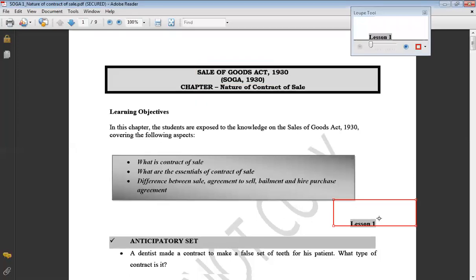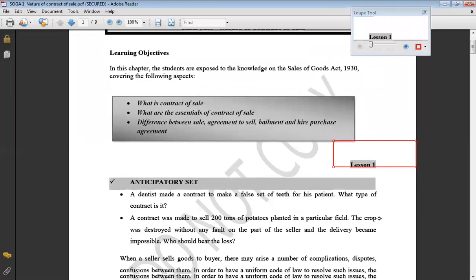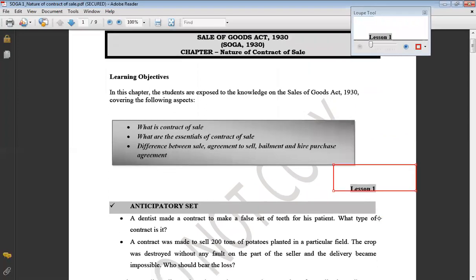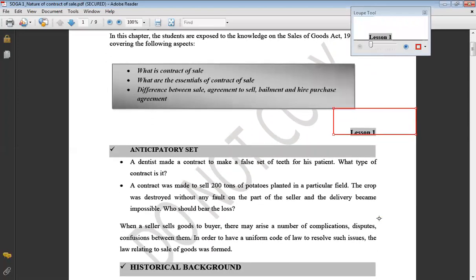So, before proceeding with the topic of Sale of Goods Act, the first chapter, the nature of the contract of sale, let me share a few examples with you. There's a person who wants to get a false set of teeth made from a dentist, and he has gone there to ask him, please prepare a false set of teeth for me. Now, what kind of contract is it?